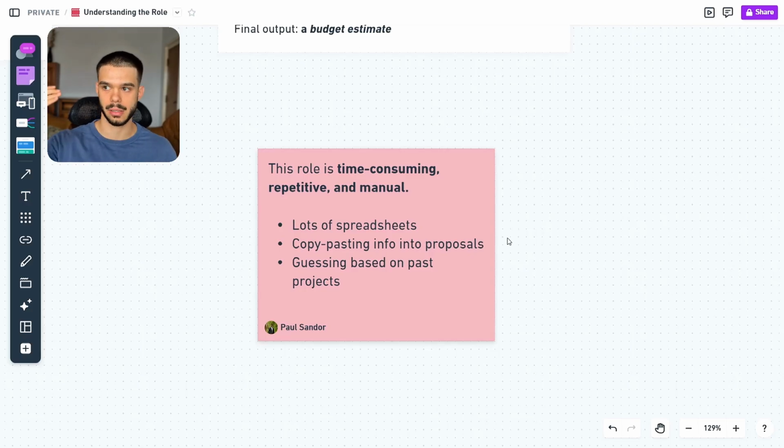And if you think about it, about this specific role, when it comes to estimating something, you are guessing. An estimation is a guess that you do about pricing, about timing. And you basically do these estimations based on some data that you have from the past. And we already know this, that AI basically crunches data way more than humans and way better. So basically now we have a validation of the idea. We know that we could create an AI system that would do a better job, if not the same job as a human person, right?